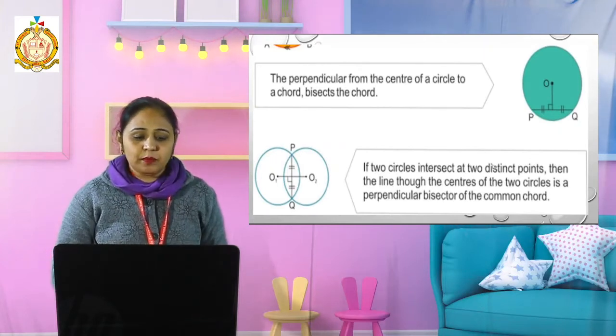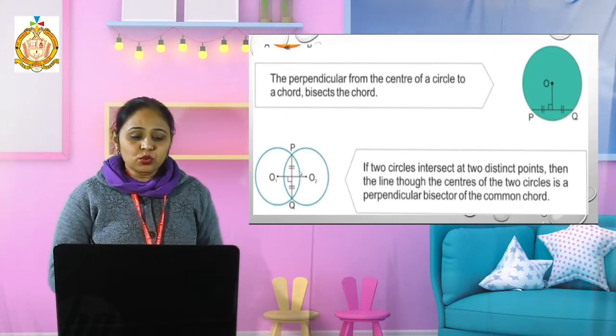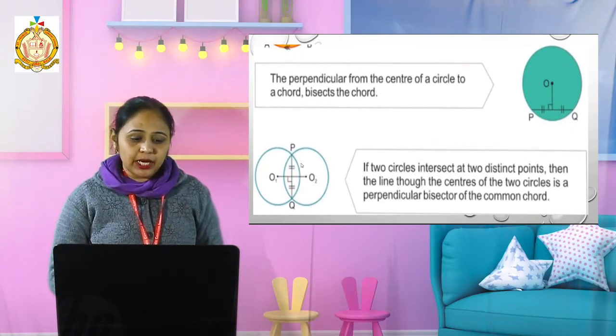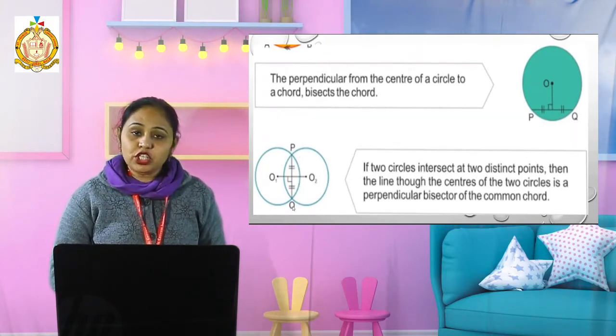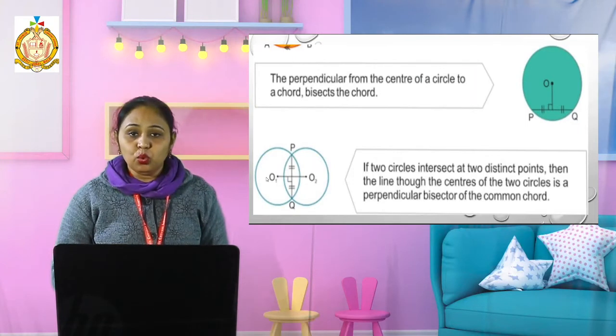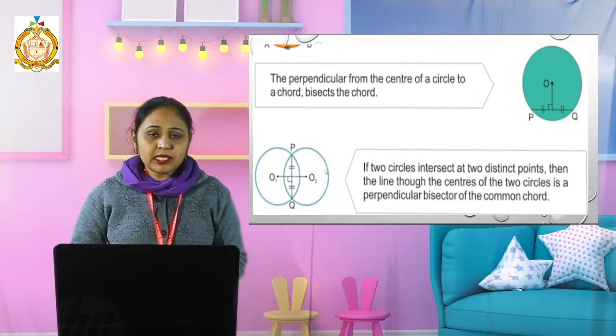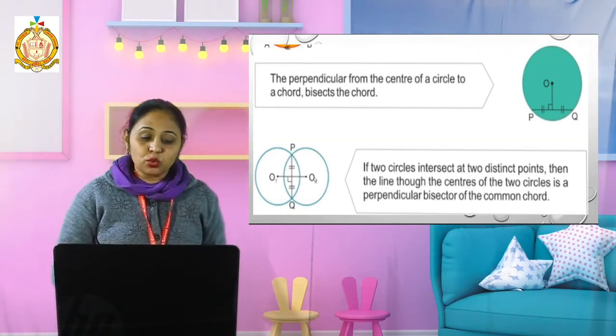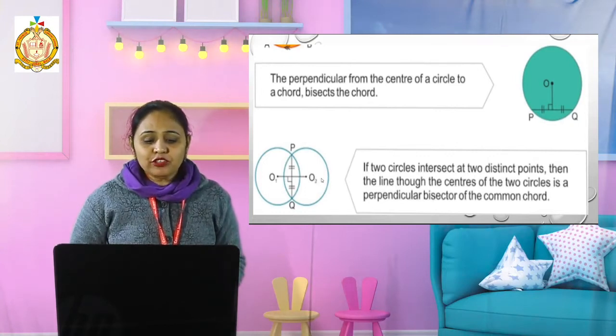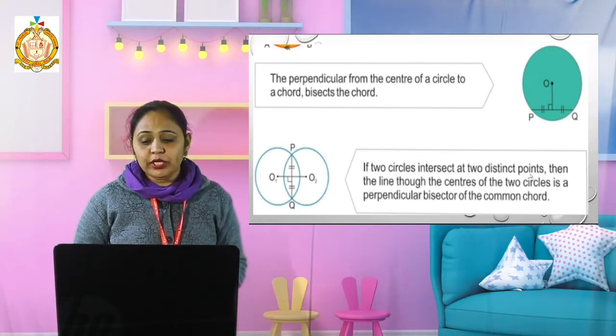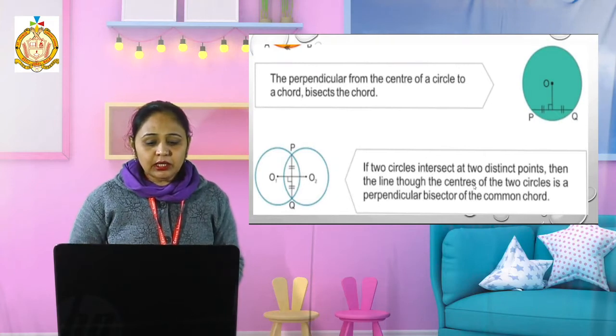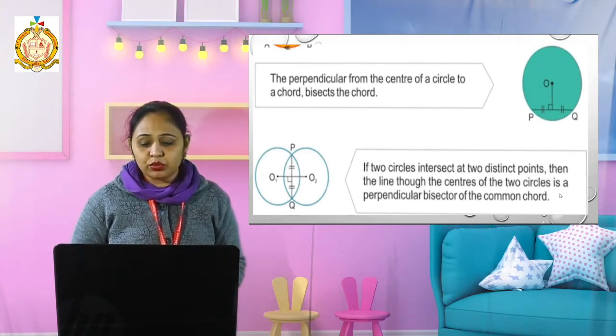Then the next property which we have to use: here are 2 circles intersecting each other at point P and at point Q. The first circle has center O1 and the second circle has the center point O2. Where 2 circles intersect at 2 distinct, that means different, points, then the line through the centers of the 2 circles is the perpendicular bisector of the common chord.